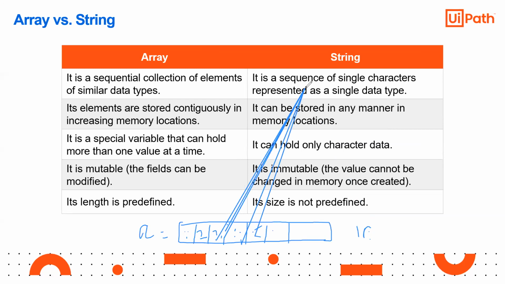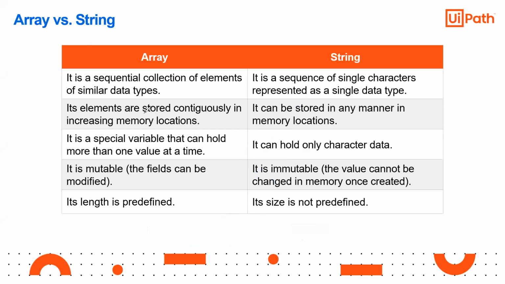Here I have stored some data, here some data, here some data. Suppose here I have stored one number, here another number, here another number. That is what is meant by being stored contiguously in increasing memory locations. Then it can also be stored as characters.